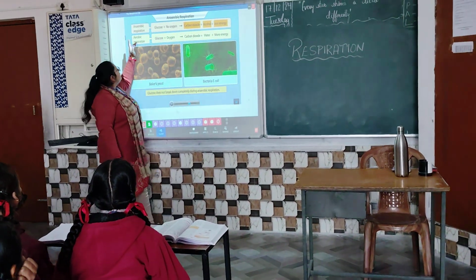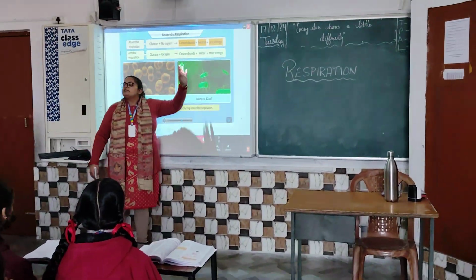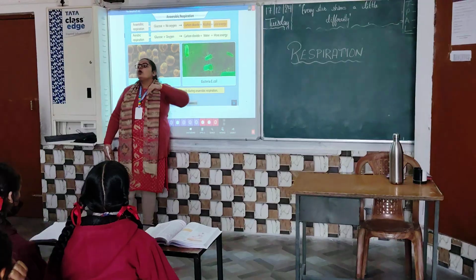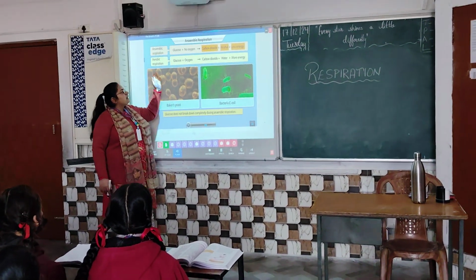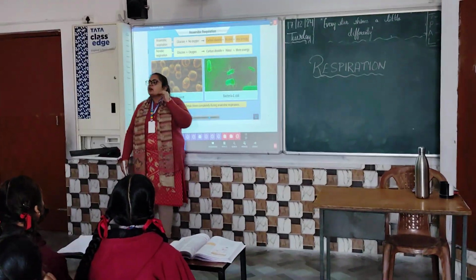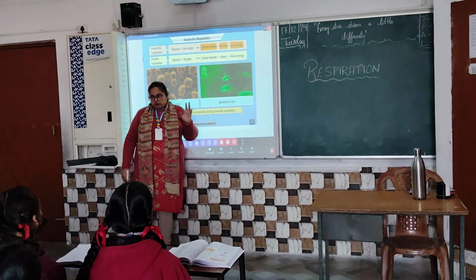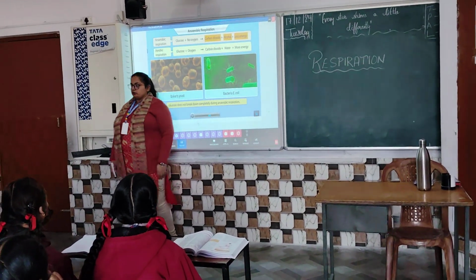So during anaerobic respiration, glucose doesn't break down completely, so less energy is produced. But in aerobic respiration, glucose gets completely broken down in the presence of oxygen and it produces more energy.